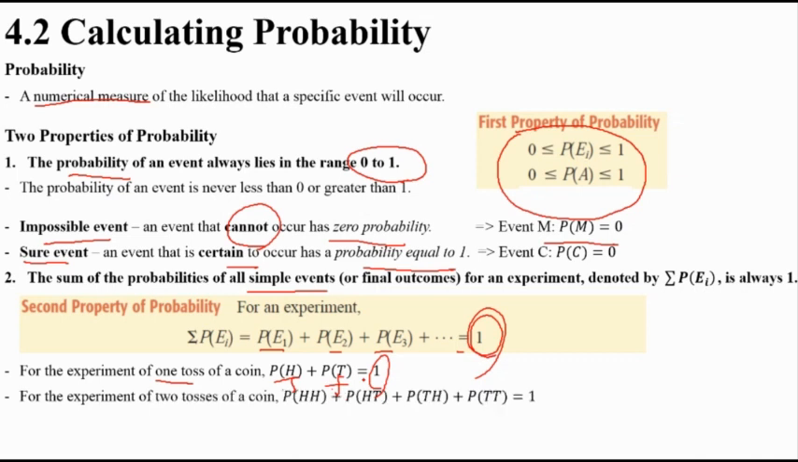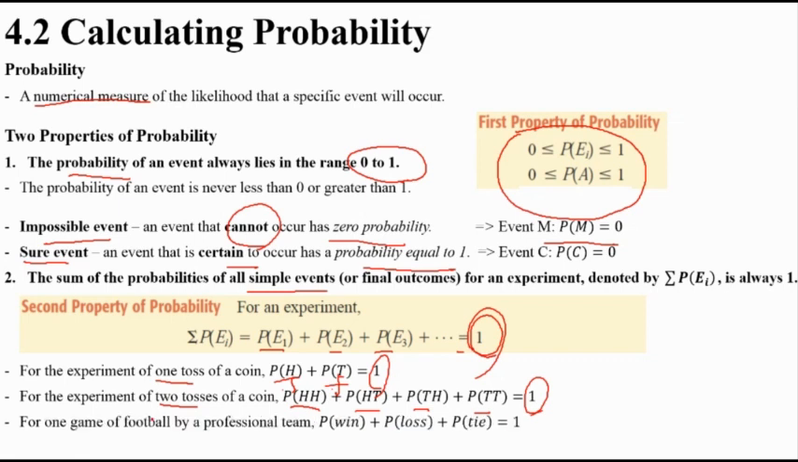And with two coins, what happens? HH, HT, TH, TT, each 0.25, total 1. How about a football game? Win, loss, tie, together make 1. Anyway, probability is always between 0 and 1. Remember, okay?